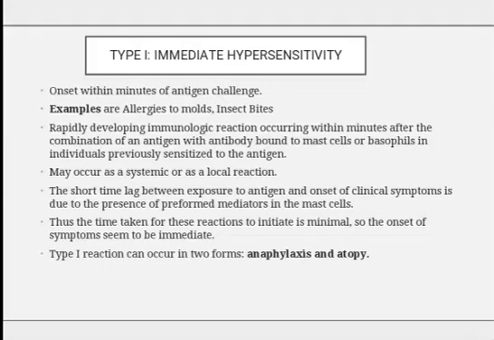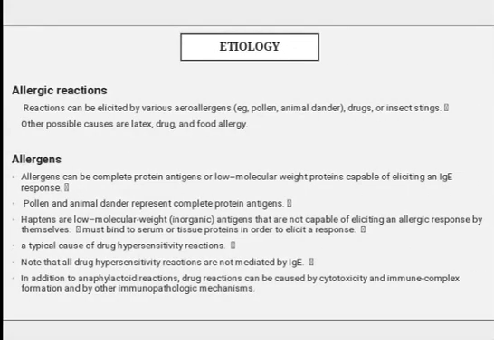The short time lag between exposure to the antigen and onset of clinical symptoms is due to the presence of preformed mediators in the mast cells. Thus, the time taken for this reaction to initiate is minimal, so onset of symptoms seems to be immediate. Type 1 reaction can occur in two forms, anaphylaxis and atopy.